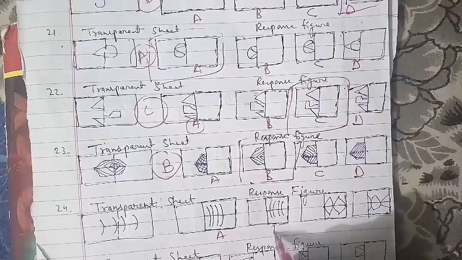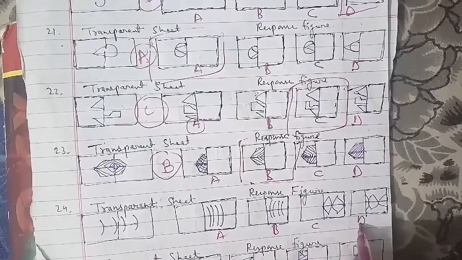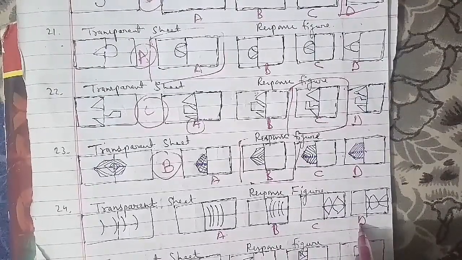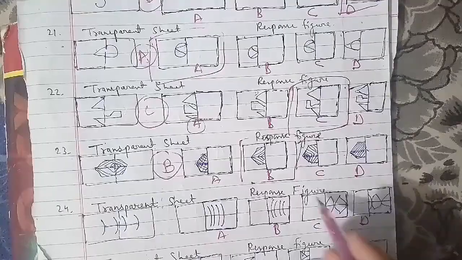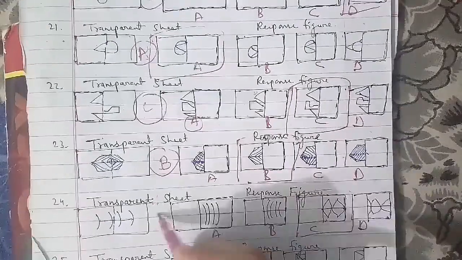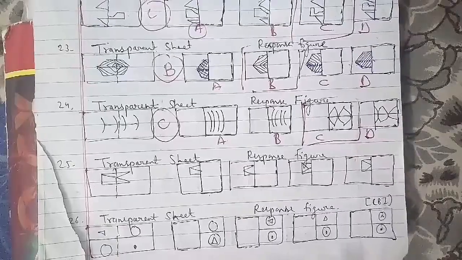This is the transparent sheet, and this is the response figure named A, B, C and D. On the same cases, the figure which we have as an answer is figure D. It will be the right answer for this question as well. We talk about the 26th question of the session.